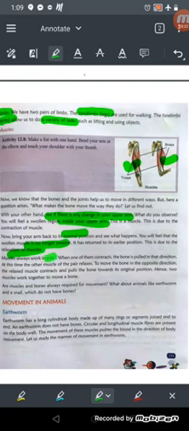Now muscles always work in pairs. Muscles जो होता है हमेशा pair में काम करता है, and when one of them contracts, it pulls the bone in that direction. At this time the other muscle of the pair relaxes, and to move the bone in the opposite direction, the relaxed muscle contracts and pulls the bone towards its original position, and hence two muscles work together to move a bone.